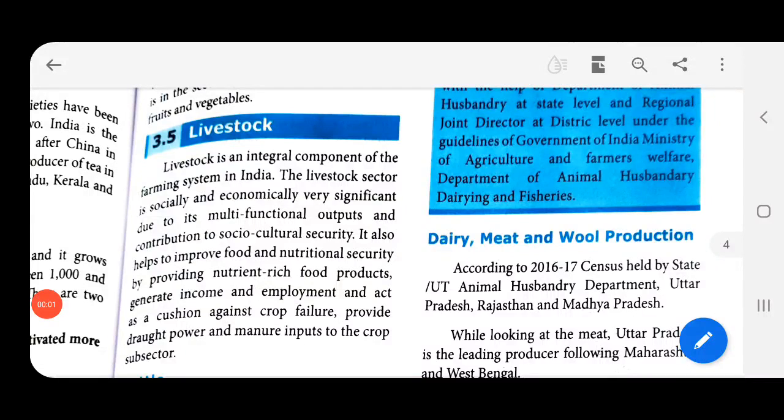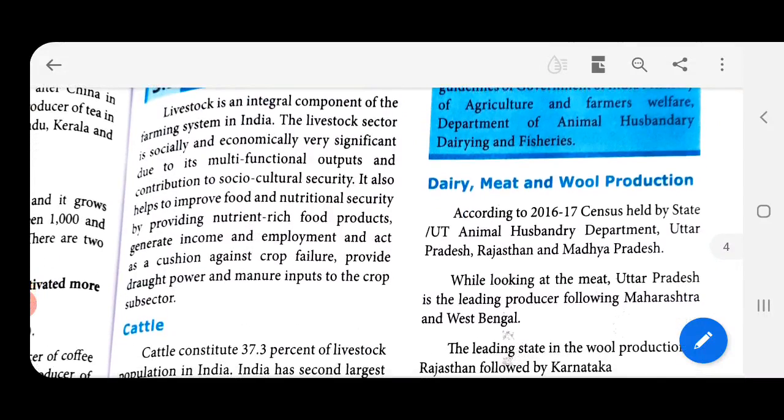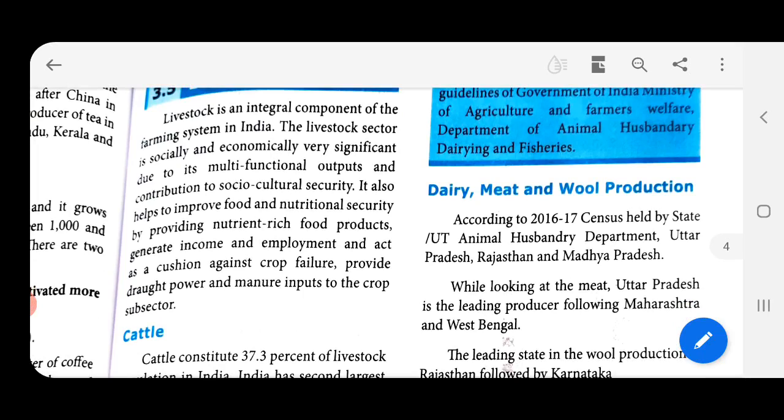Now we move on to livestock. Livestock is an integral component of the farming system in India. The livestock sector is socially and economically very significant due to its multifunctional outputs and contribution to the social cultural security.